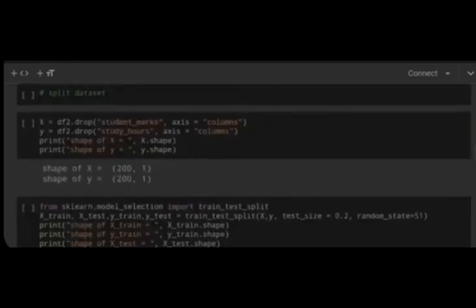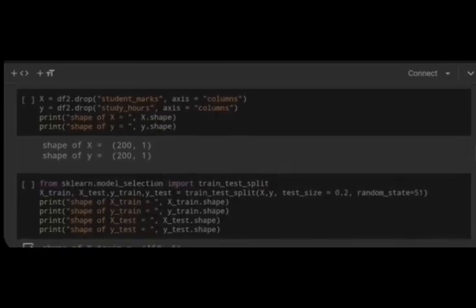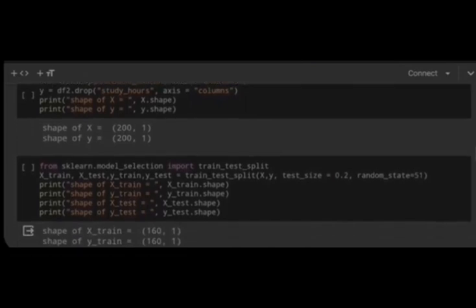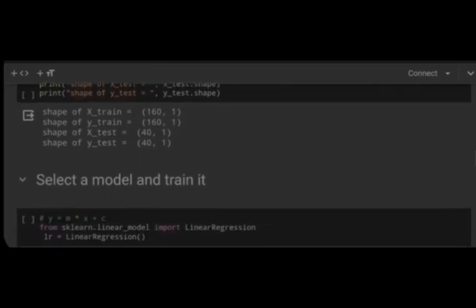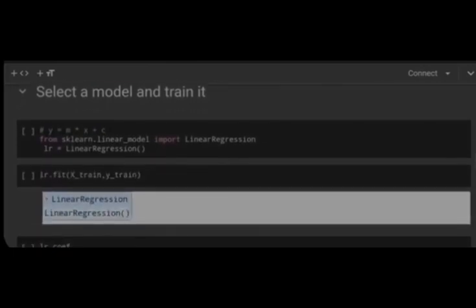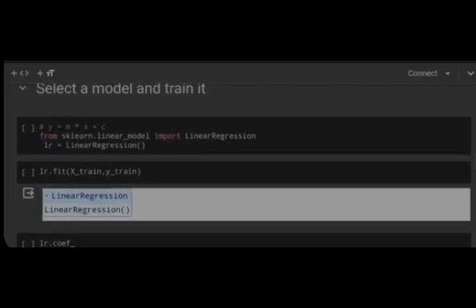Now let's move on to the task of training the machine learning algorithm for predicting the marks of a student. Here I will start by splitting the data into training and test datasets. Now I will train a machine learning model with the linear regression algorithm.